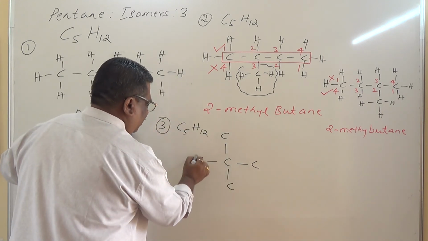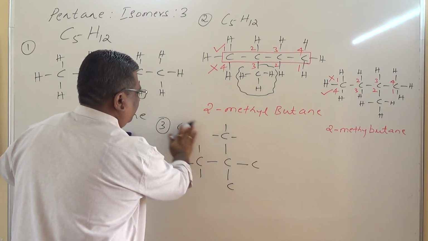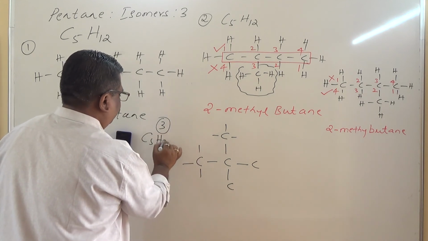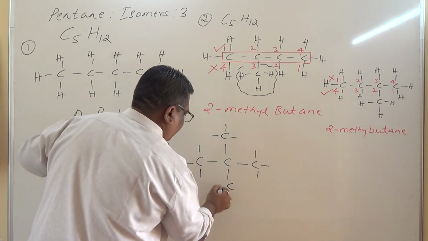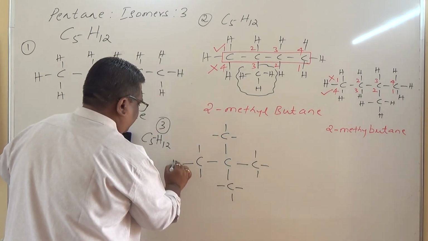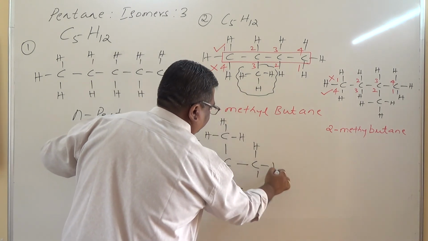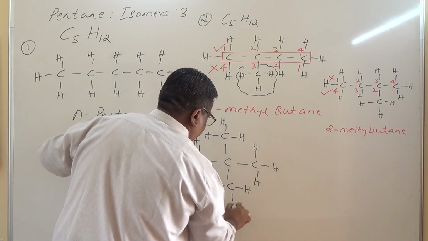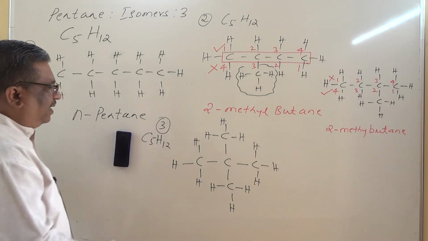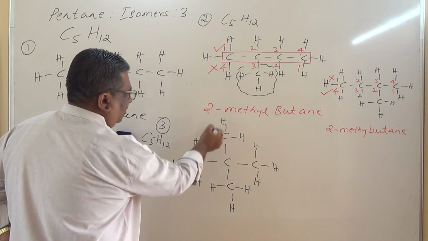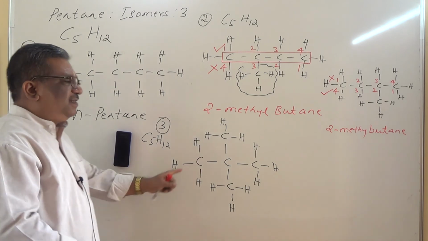Balance the valencies. 1, 2, 3, 4. 1, 2, 3, 4. For this 1, 2, 3, 4. 1, 2, 3, 4. Hydrogen. Correct. Count the number of carbon atoms. 5 carbon atoms. Hydrogen 1, 2, 3, 4, 5, 6, 7, 8, 9, 10, 11, 12. So C5H12. How to read this compound?